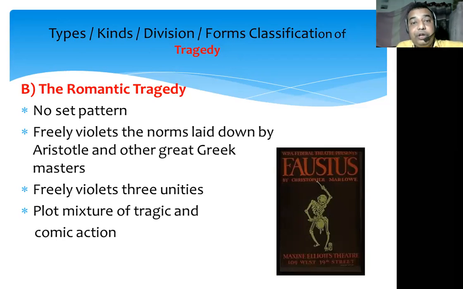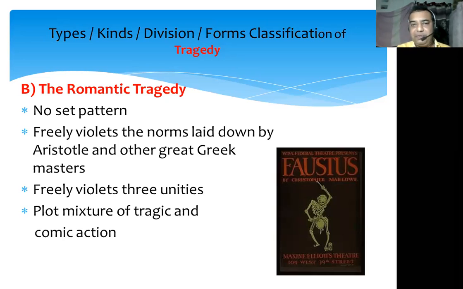The second type of tragedy according to form or structure is the romantic tragedy. Now you have to take into consideration that whatever rules and conventions we have seen for classical tragedy, just reverse them and you will get the things which romantic tragedy follows. Or rather I can say that romantic tragedy does not follow any set pattern. It freely violates the rules and norms laid down by Aristotle and other great Greek masters. At the same time, it freely violates the three unities. It does not follow the theory of unity.